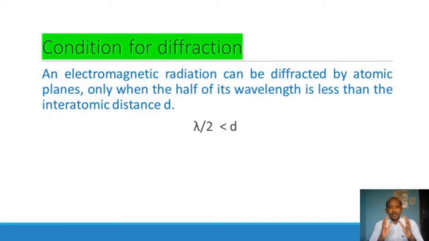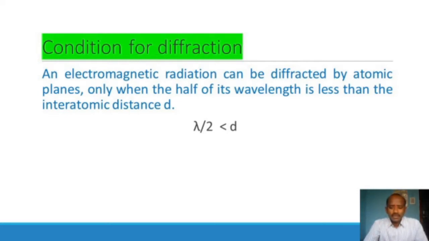The condition for diffraction. We know that an electromagnetic radiation like X-rays can be diffracted by the atomic planes only when half of its wavelength is less than the interatomic distance.